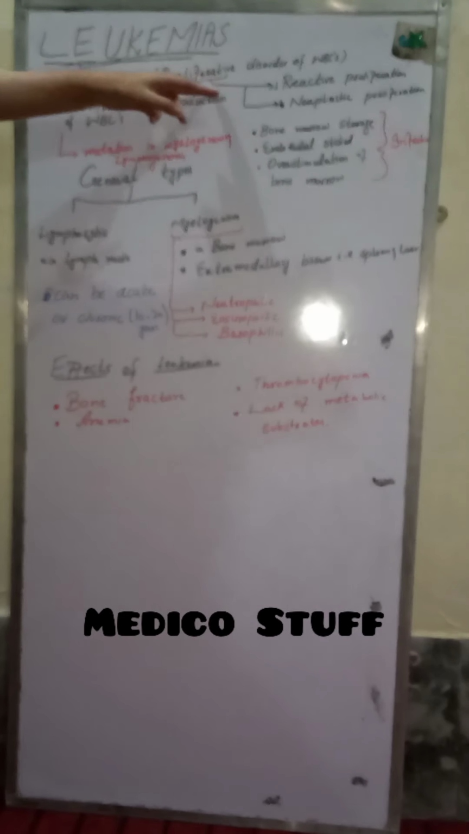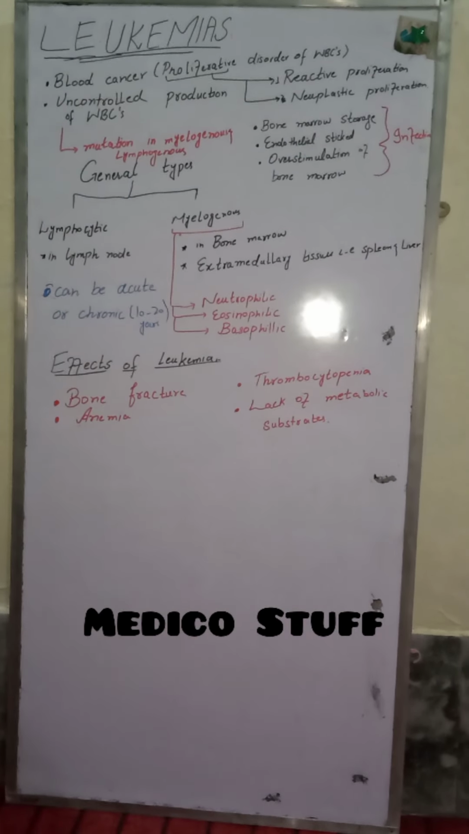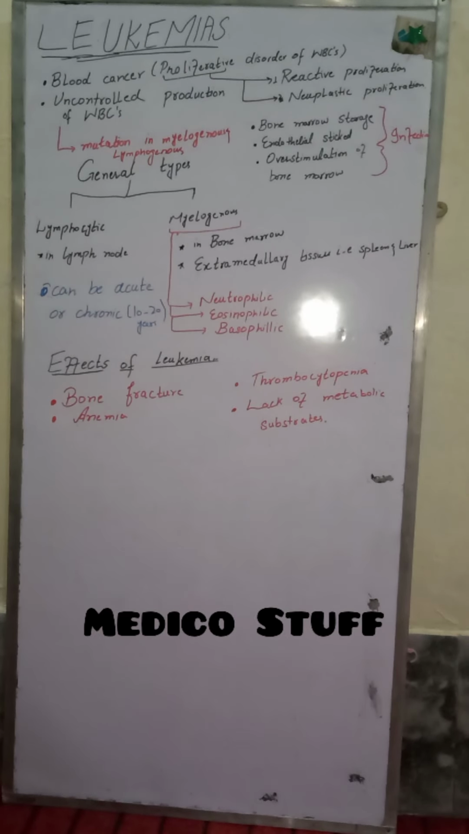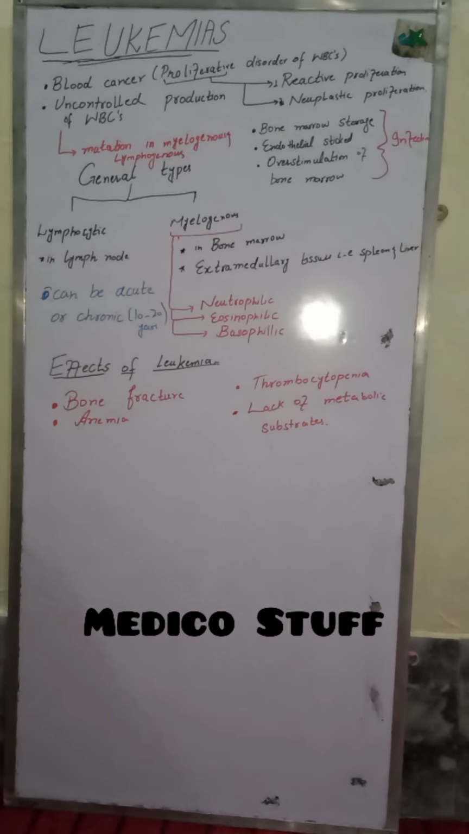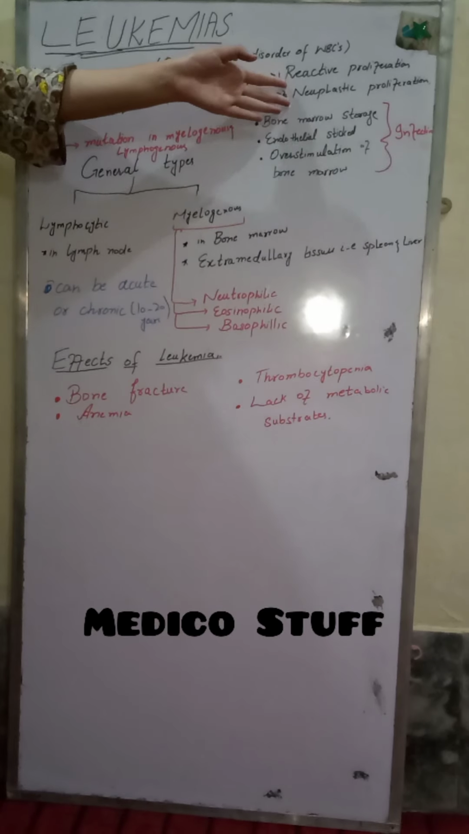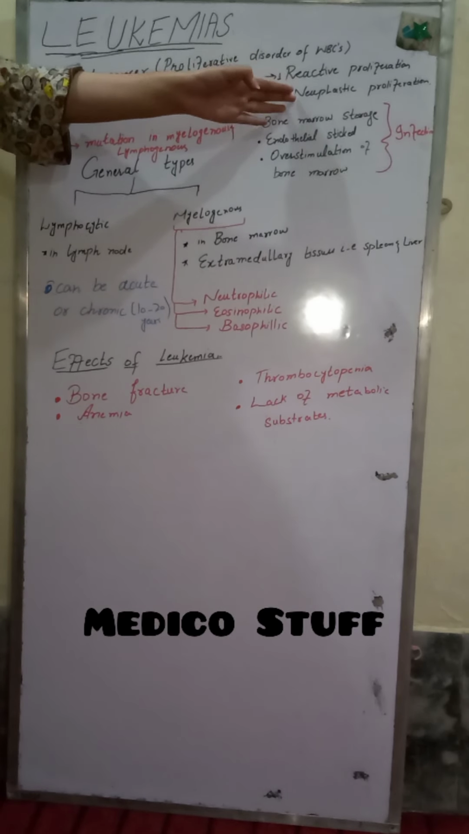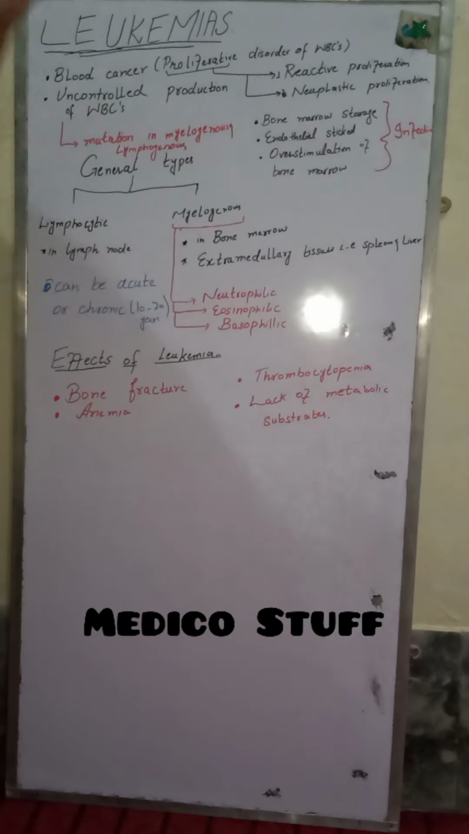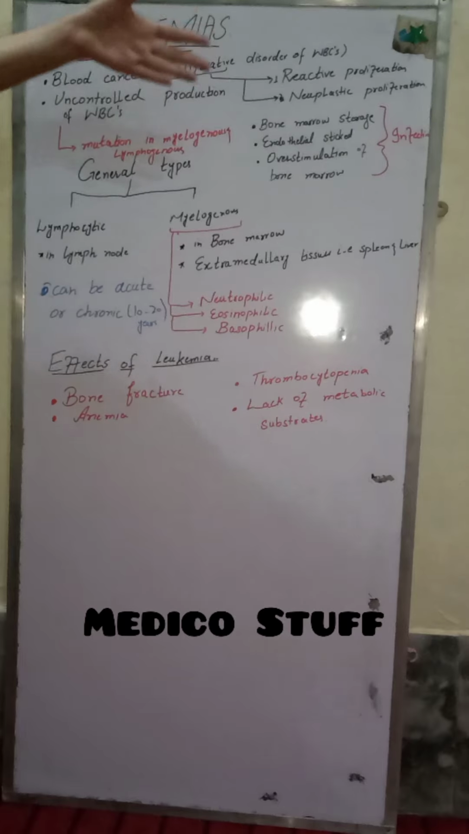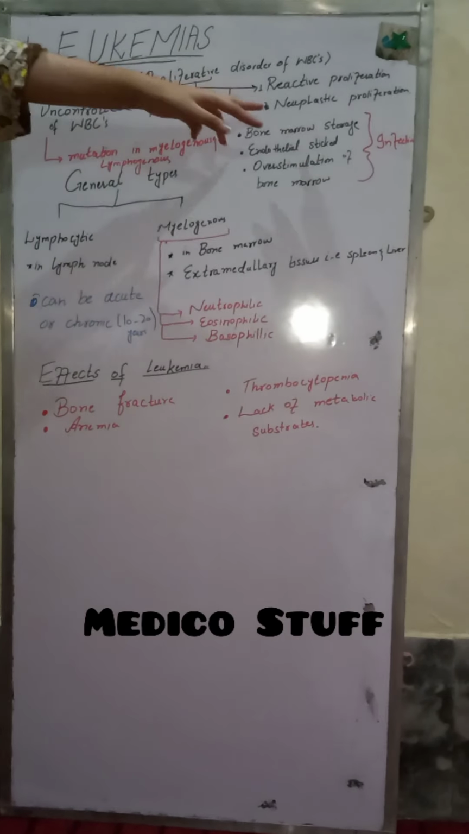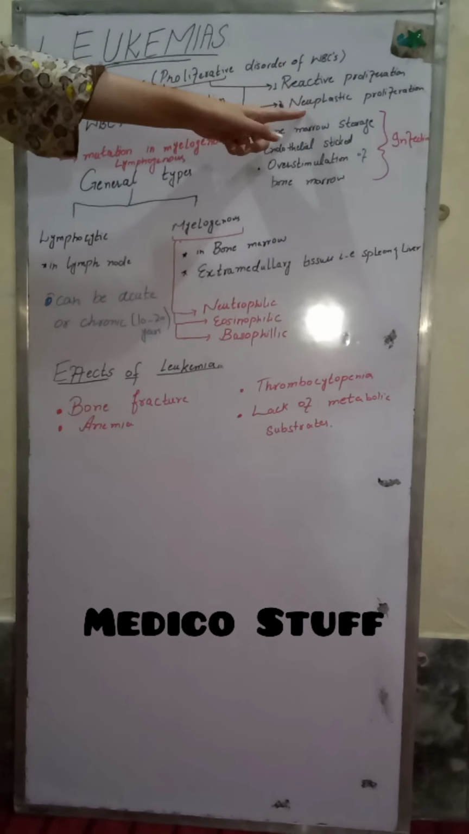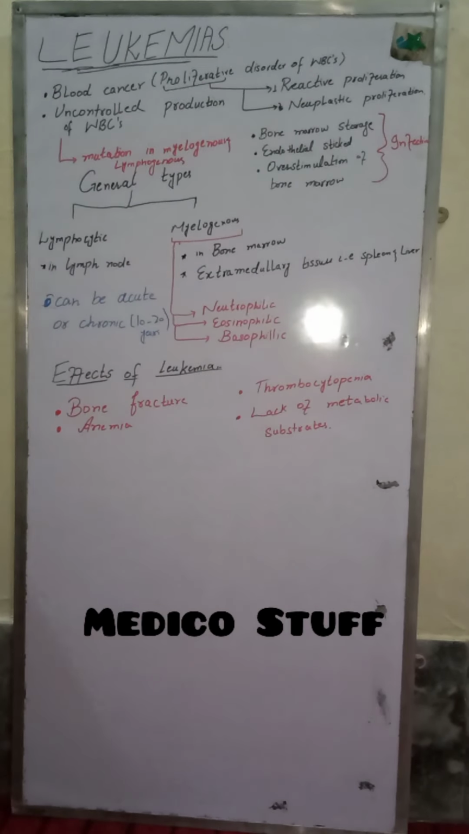The second type of proliferation is neoplastic proliferation. In neoplastic proliferation, there is mutation in our hematopoietic stem cells. Here we are not having any antigen, any stimulation. Here the problem is basically in our hematopoietic stem cells, which get mutated and start reproducing at a very rapid rate, which is called neoplastic proliferation. So leukemias are basically neoplastic proliferative disorders of WBCs.